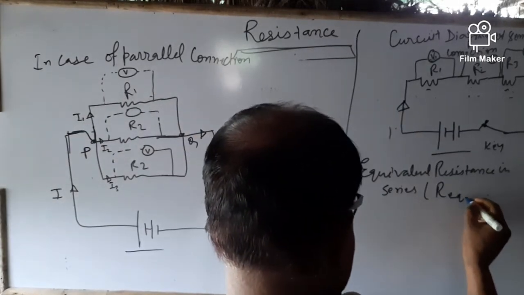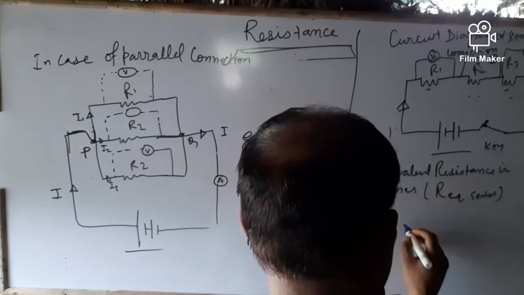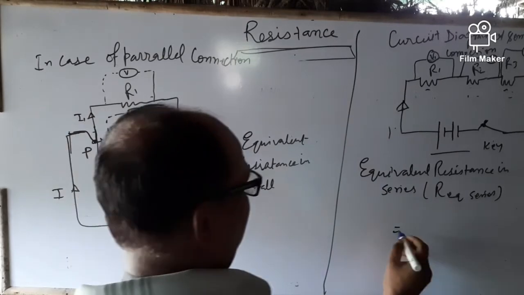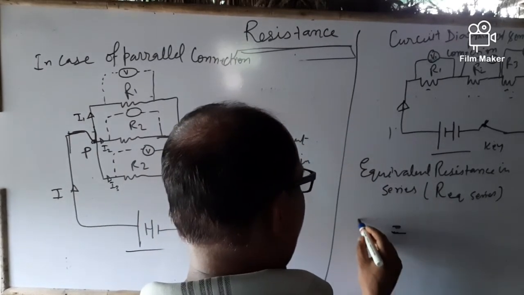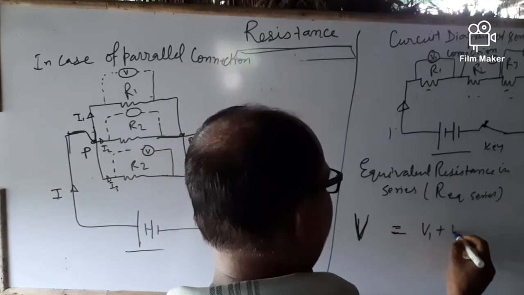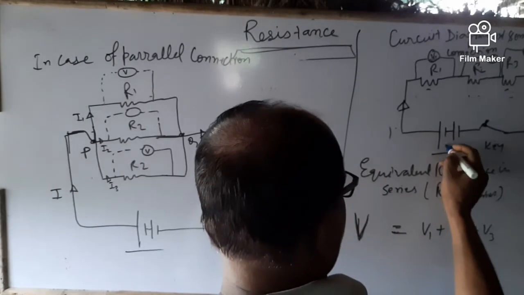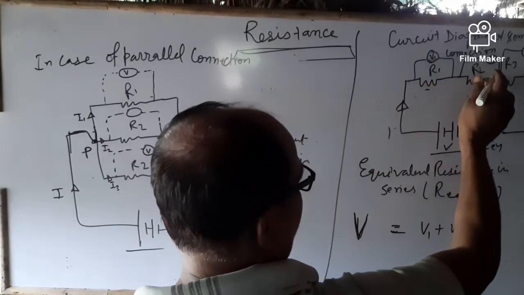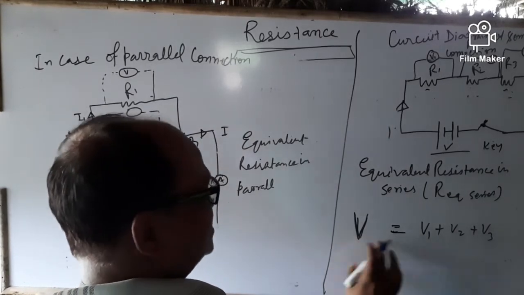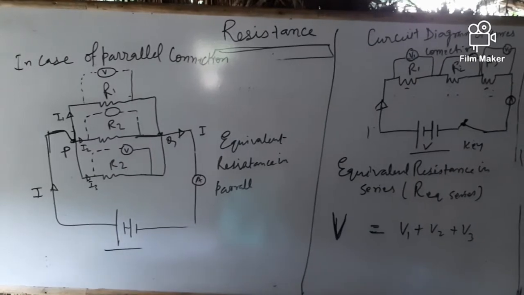Equivalent in series: here you see the current is same but potential is different. So V is the main potential and V = V1 + V2 + V3.